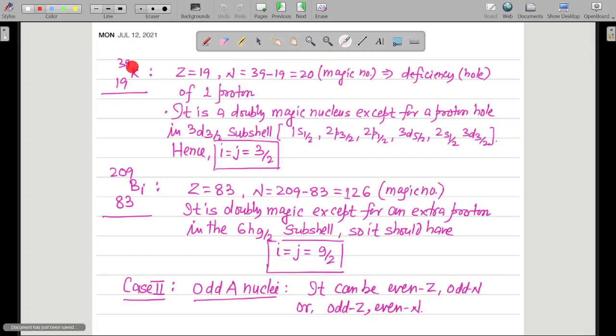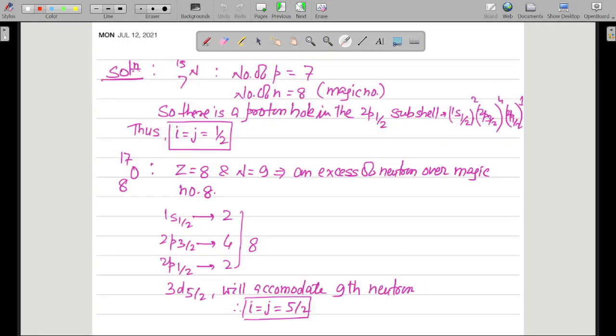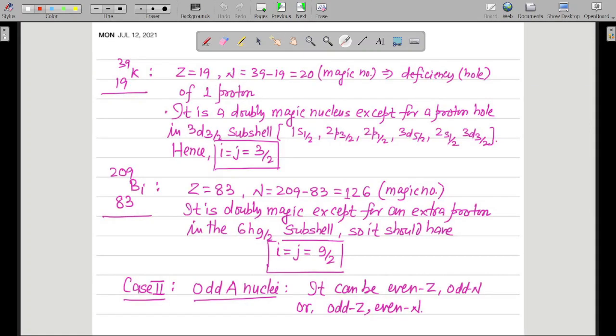Now similarly, potassium-39, Z equal to 19 clearly, and total number of neutrons is equal to 20. That is a magic number. So the number of neutron is magic number. So magic number of nucleon of one type, and magic number plus or minus 1 of nucleon of other type. Over here we have magic number minus 1, that is 20 minus 1 equal to 19, of the nucleon of other type. Other type means proton.